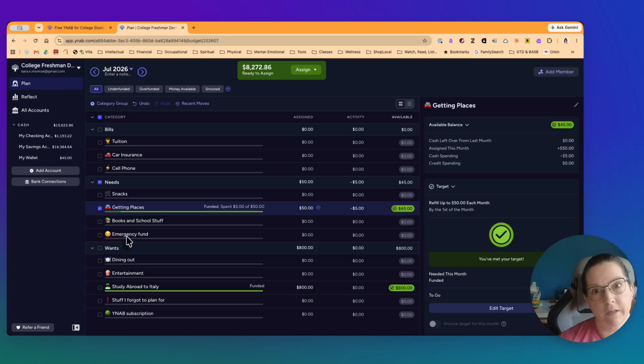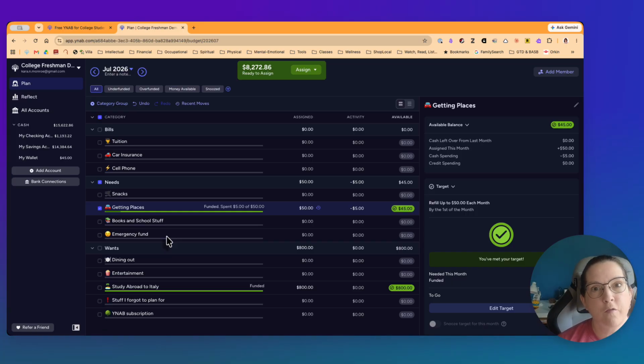Obviously, with really sophisticated YNAB use, we try to plan for all of those things over time, but especially when you're starting out and you're a new college student with limited income, that can be really hard. So if you have the cash, or if you can start to build up the cash to get to $1,000, that can be a really good start on that emergency fund.